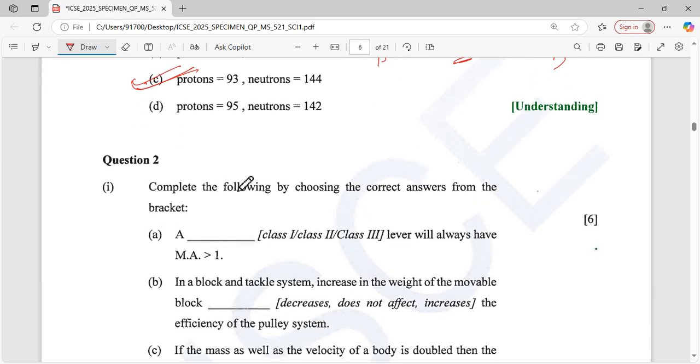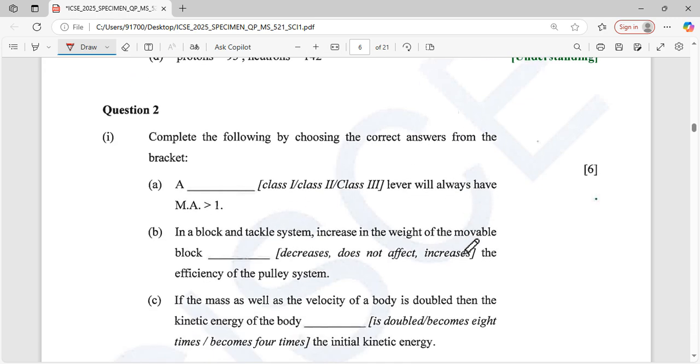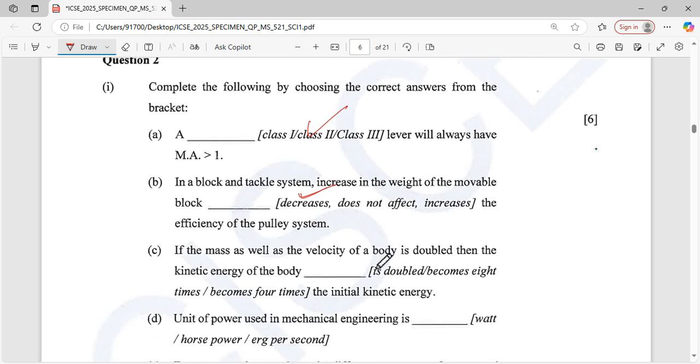Now question number 2. Here is a fill in the blanks. Complete the following, choosing the correct option from the brackets. A. Class 1, class 2, or class 3 lever always has mechanical advantage 1. Direct question. Class 2. Next, a block and tackle system increases the weight of the movable block, decreases it, or has no effect, and increases the efficiency of the system. Block and tackle increase the weight of the movable block. Was it increases or decreases? That is a decrease. The weight of the movable block is decreased, not increased. Okay, that's why we use it. If we increased it, we couldn't use it.